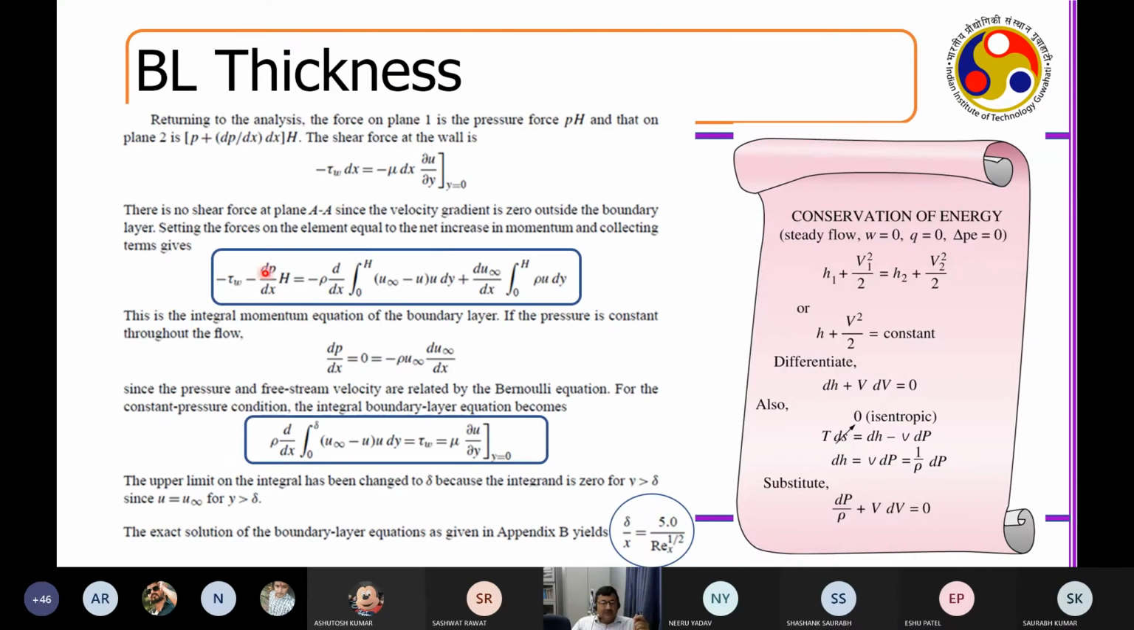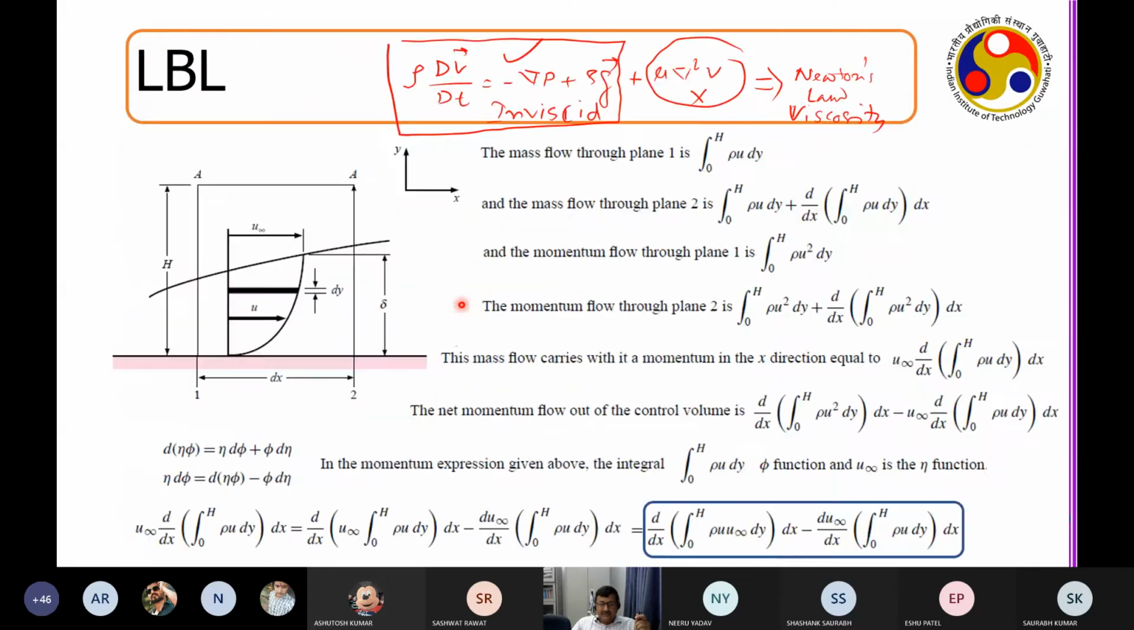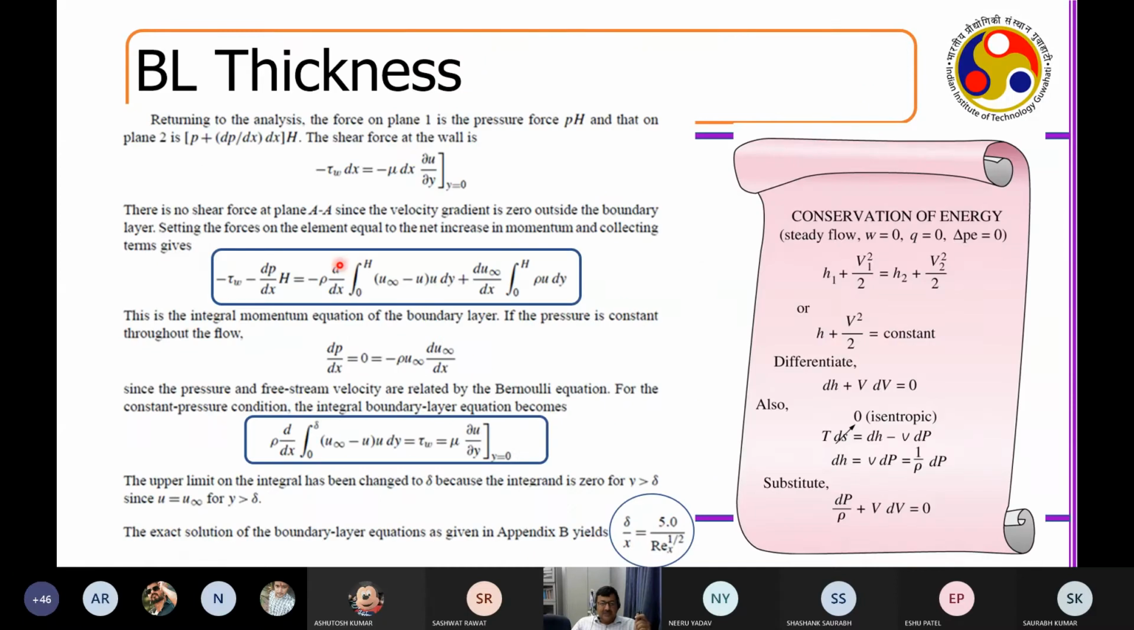So this is the wall shear stress. This is dP by dx into H. This is the total pressure force. Now this total force is what? This total force is equal to the rate of change of momentum. This rate of change of momentum I am bringing from this equation and plugging it back here. So this is my Newton's second law for the boundary layer. This is the force and this is the mass into acceleration associated with the boundary layer.